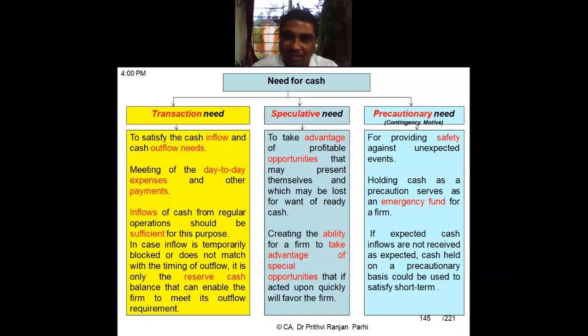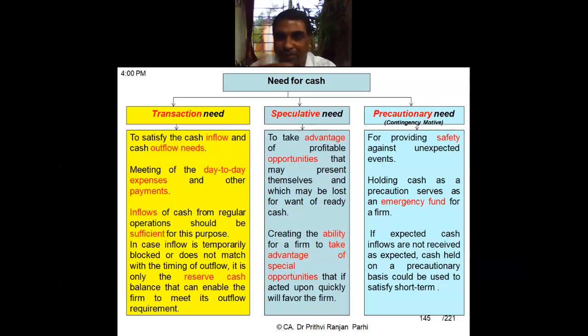The third need or the third motive is the precautionary need or contingency motive. Here we keep some cash balance, or business houses keep some cash balance, for providing safety against unexpected events. If something goes wrong, then you should have some extra cash. Suppose normally you travel by bus, right? Let us say the bus ticket costs you 10 rupees, but still you keep 100 rupees in your pocket because in case you miss the bus, you should have some money to go by auto or by taxi. Is it not?